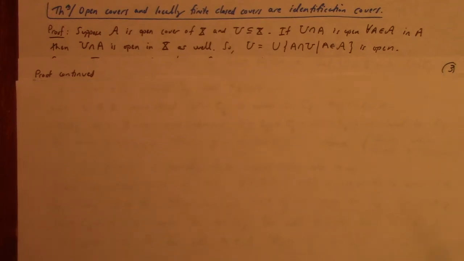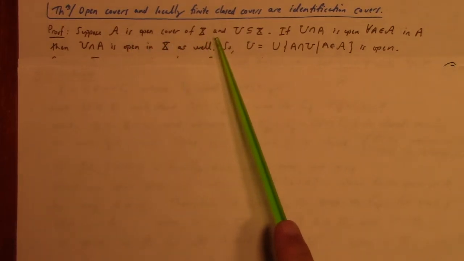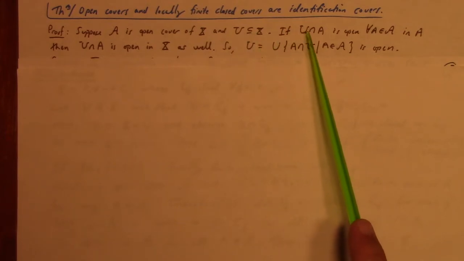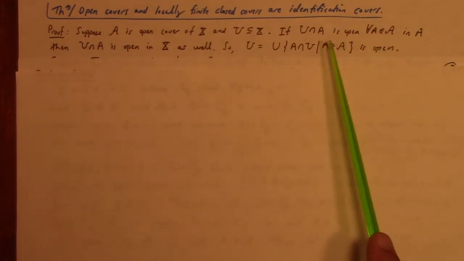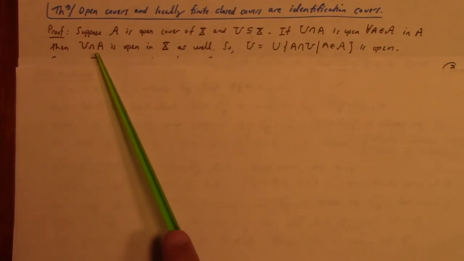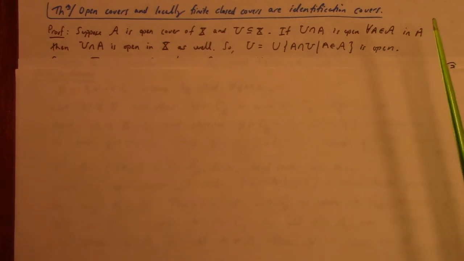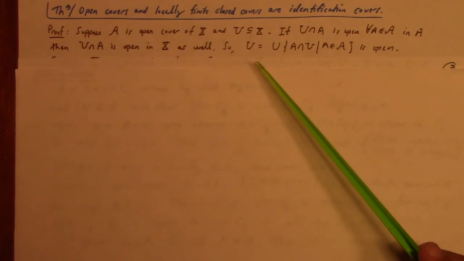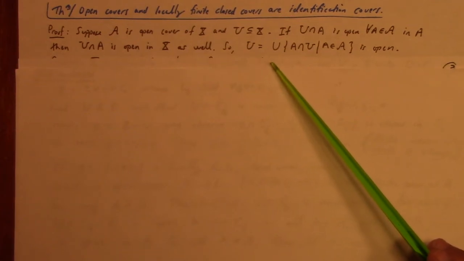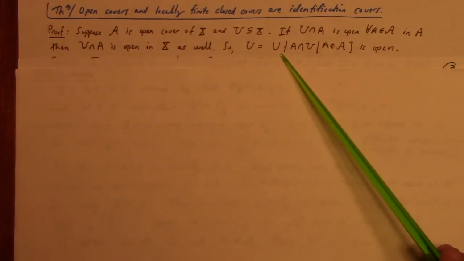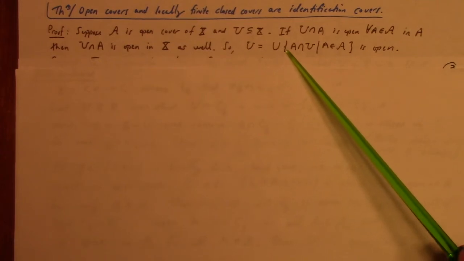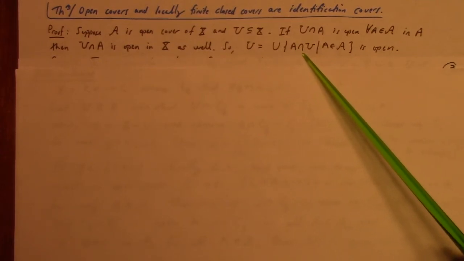All right. So suppose A is an open cover, and U is a subset of X. So U intersect A is open for all A in A. Well, if U intersect A is open for all A in A, then U intersect A is open in X as well. All right. Fine. So then U, we could say, is the union. I think this is actually the proof of it. Since A is a cover, you can form U by the union of the intersections of the covering sets with U.